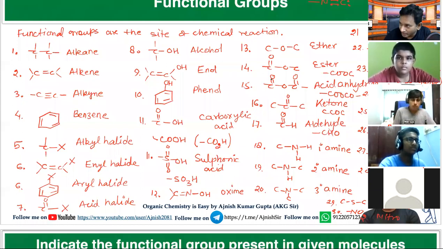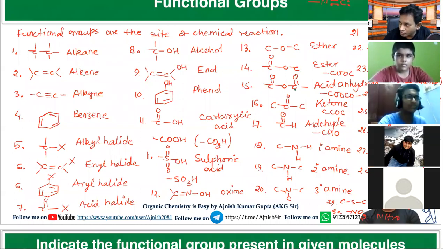Here, you must know the difference. C-O-C is ether, C-O-O-C is ester, C-O-O-C-O is acid anhydride, C-C-O-C is ketone, CHO is called aldehyde. These are nitrogen containing compounds, and these are sulfur containing compounds. Is it clear?